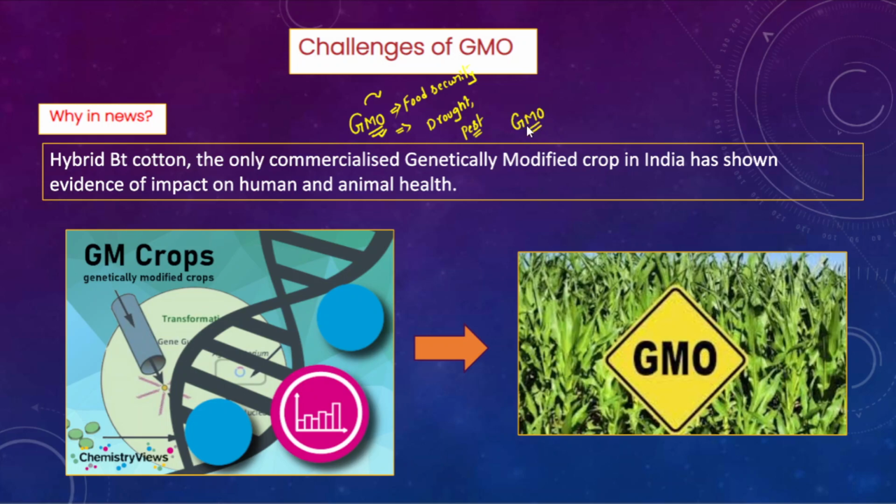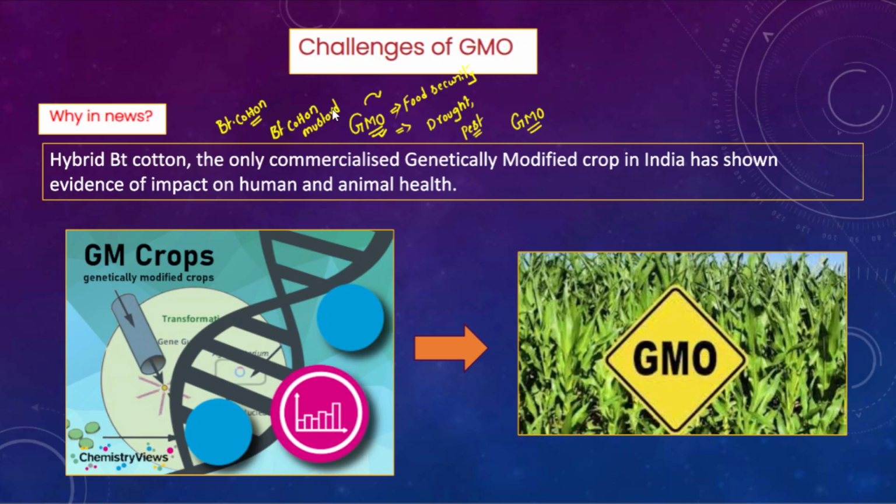Now if you look at India's profile of these genetically modified crops, so far we have allowed only BT cotton. This is the genetically modified variety of cotton, and it significantly increased cotton production in India. However, there were also attempts to introduce BT brinjal and even mustard. In this respect we will understand the basic nuances of genetically modified crops, what the basic challenges associated with them are, and why governments are reluctant to introduce these genetically modified organisms.